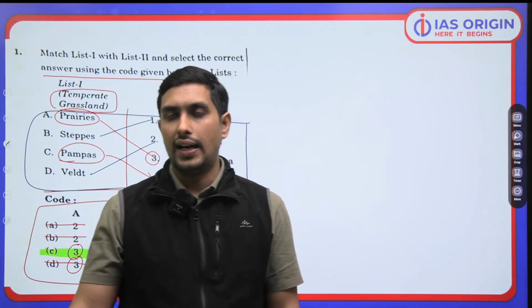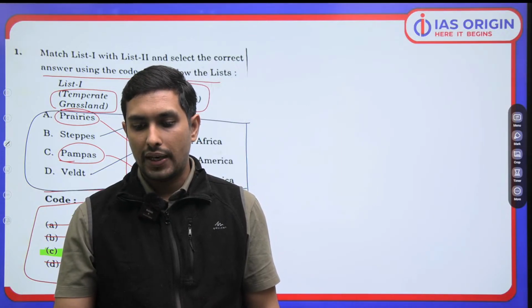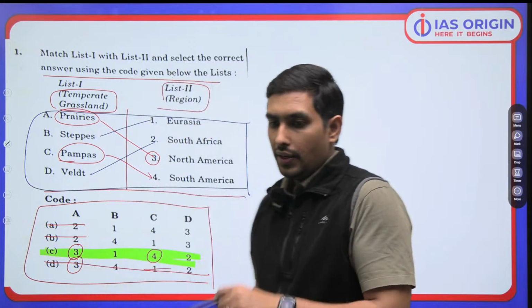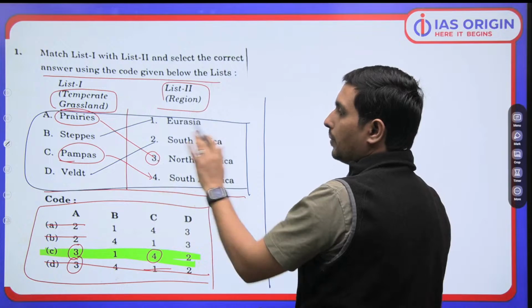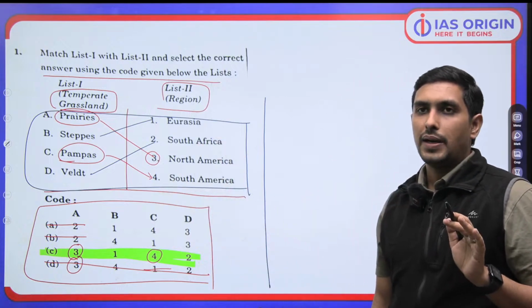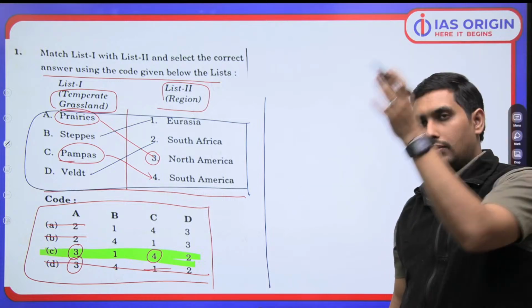ये समझ आया कि नहीं आया? मतलब there is nothing there, which is very much difficult for you to comprehend. I hope it is absolutely easy. So, remember this thing, that this is how we are matching it. So, even if you know 1 or 2, you are able to match it easily. आप match कर पा रहे हो ना? Even if you know 1 or 2, you are not supposed to know each and every one over there.